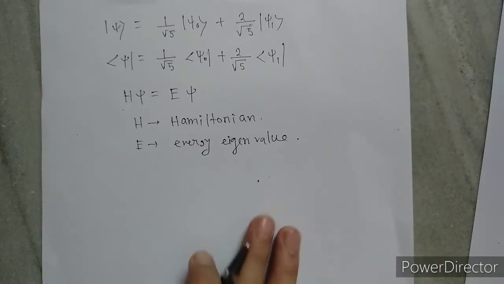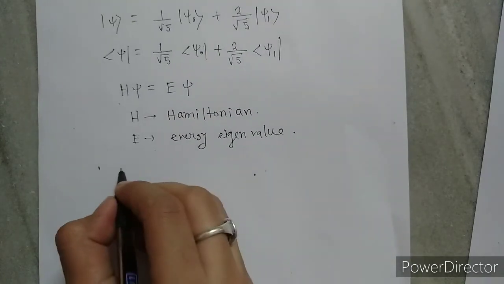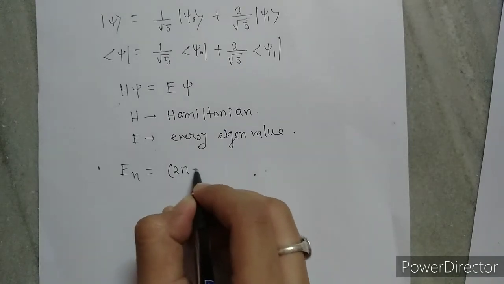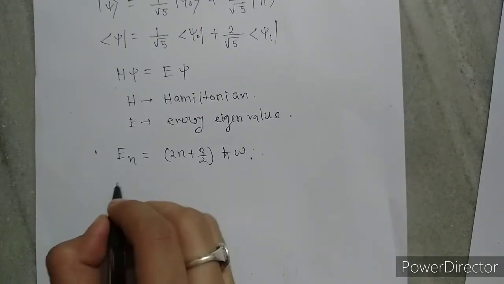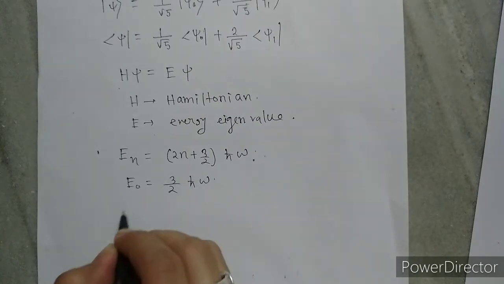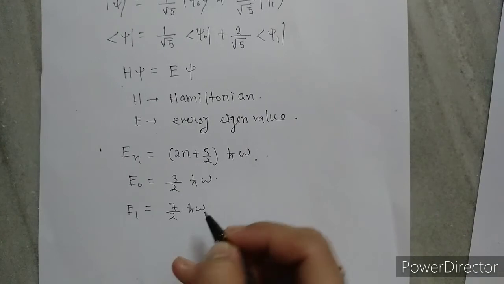So now again the energy eigenvalue of the harmonic oscillator is (2n plus 3 by 2) h cut omega, and we find that E0 equals to 3 by 2 h cut omega and E1 is 7 by 2 h cut omega.